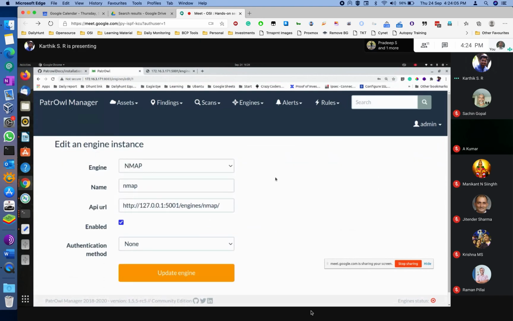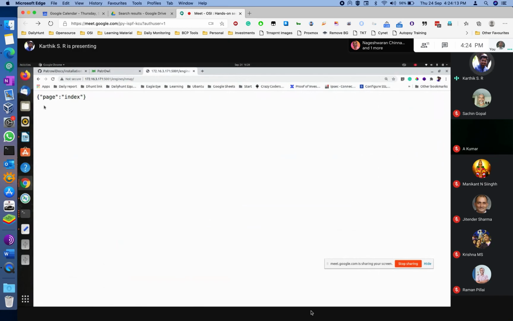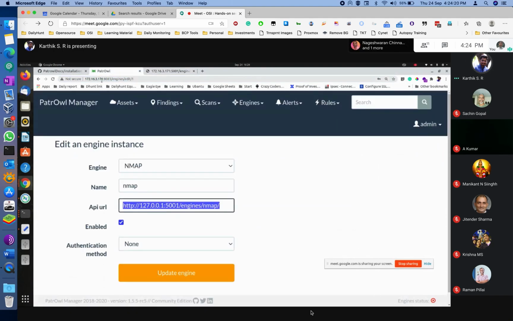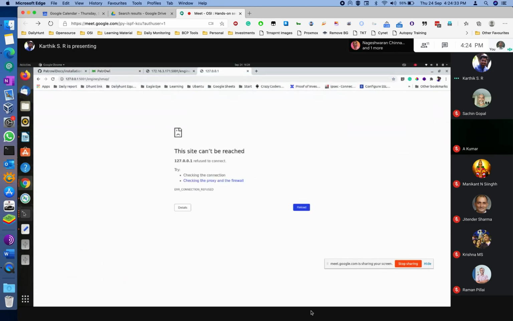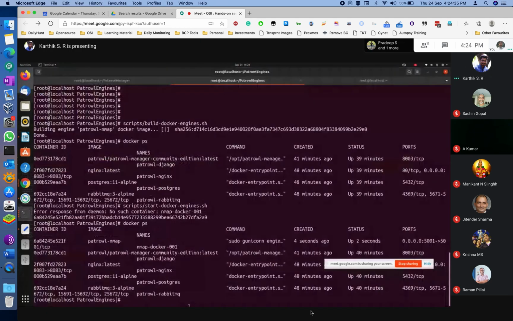Copy this API URL and see if it is opening in a new window. It is showing the page info or not. It is showing, sir, this one. Dude, this IP is different, no? No, 171 only, sir. Dude, here it is 127. Can you please paste it at least in the browser and see if it is giving the result? That is not my local machine, sir. So then do the curl from that machine itself. You can do curl, or you can use elinks or links or any other CLI browser, right?